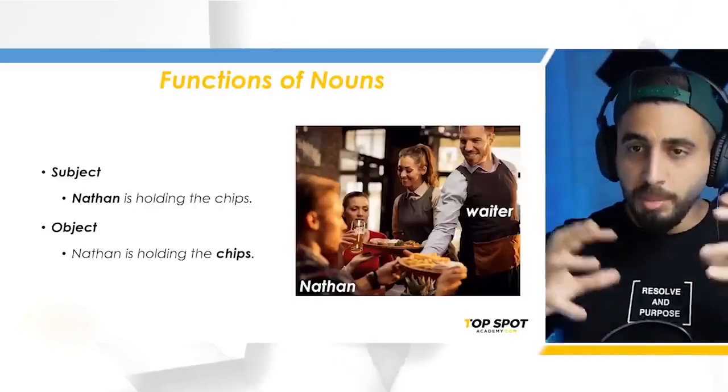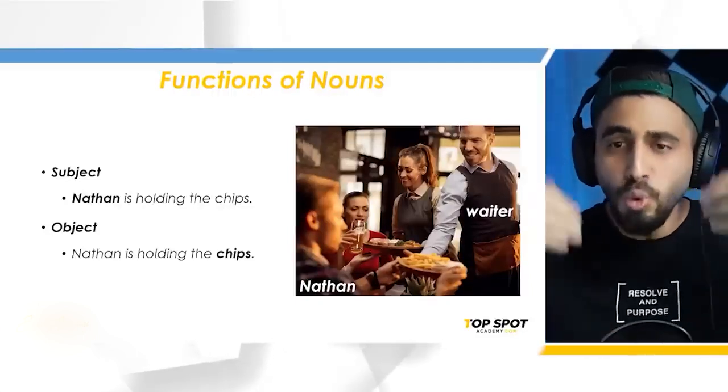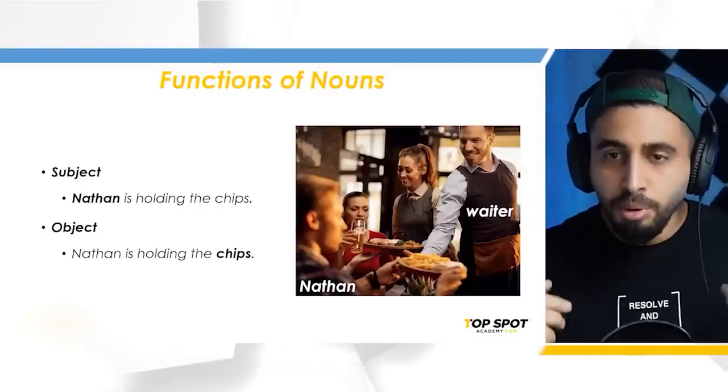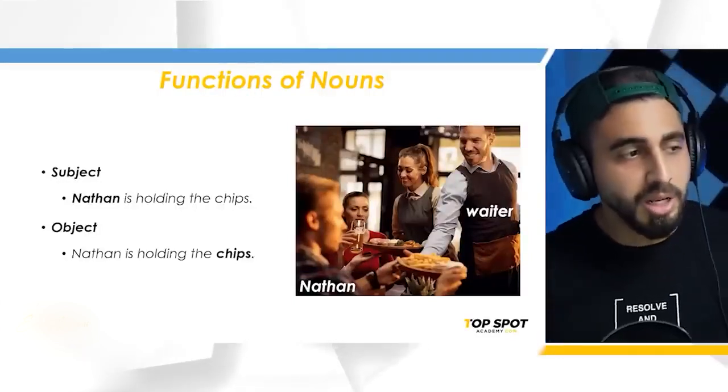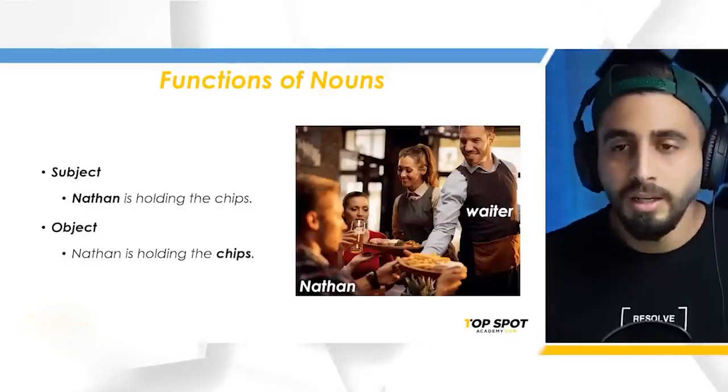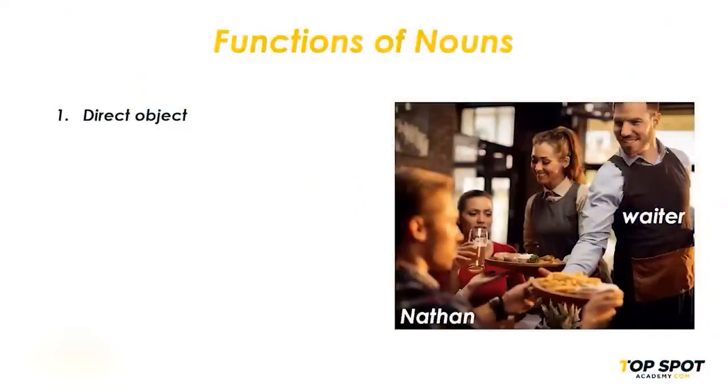So the subject is the person or the thing that is doing the verb. The object is the person or the thing that is receiving the verb. So a noun can be a subject and it can be an object. Have we finished? No, we haven't finished. Because an object can be different things as well. It can be a direct object. A direct object is when you have two objects. One of them is the main one.